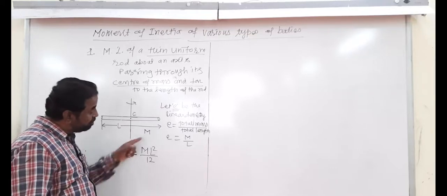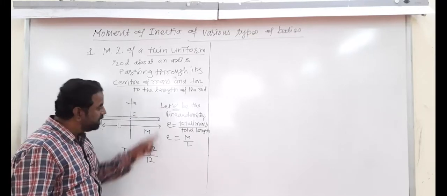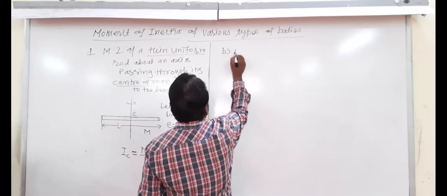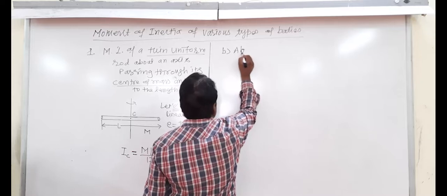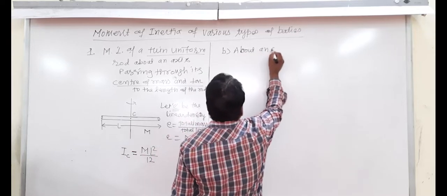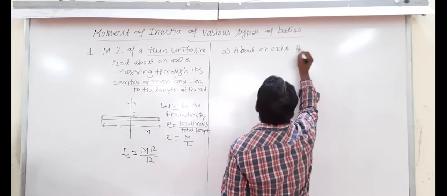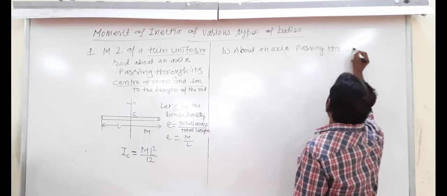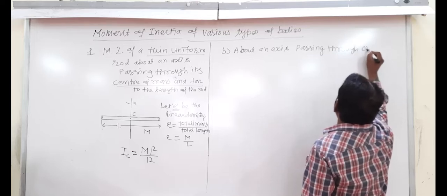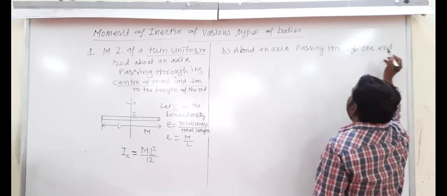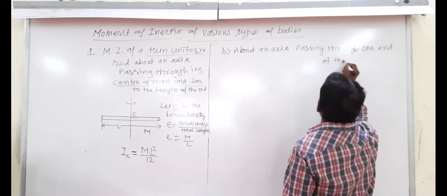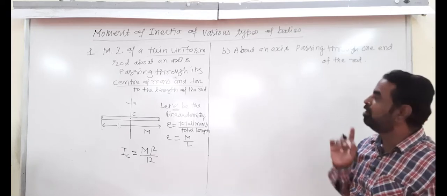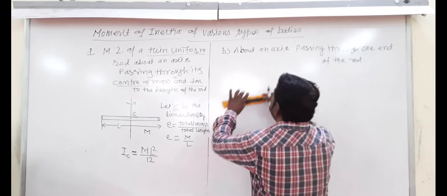Then its moment of inertia about one end of the rod is to be calculated, that is, about an axis passing through one end of the rod. So the same rod is here.